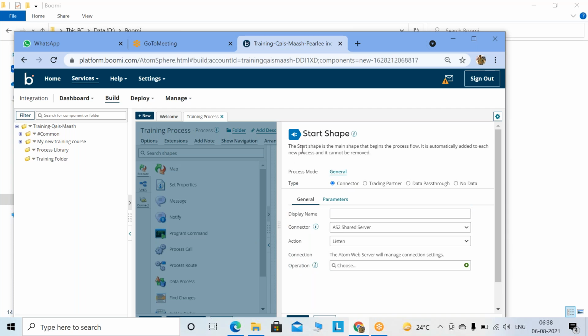This information has been given, you have to read it. The start shape is the main shape that begins the process flow. This is the starting point. From here your process begins. It is automatically added to each new process and cannot be removed.